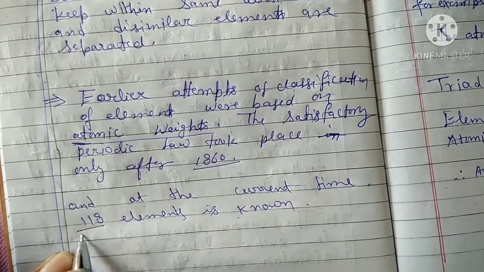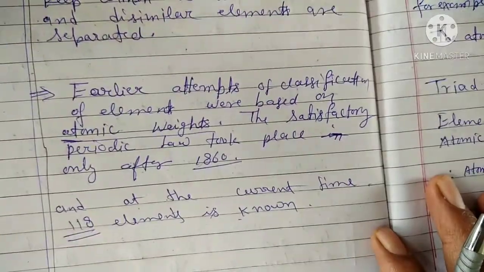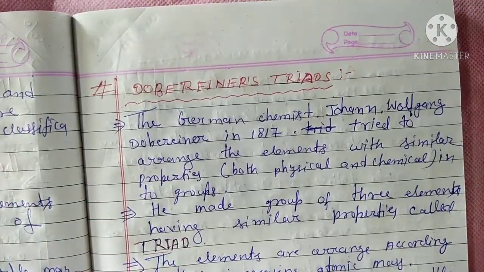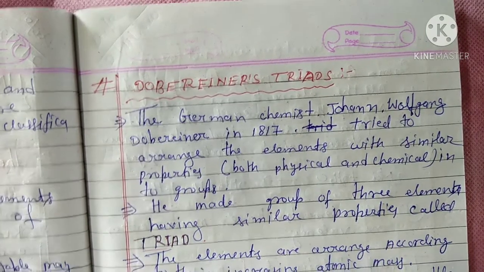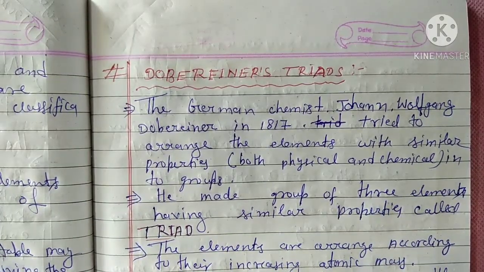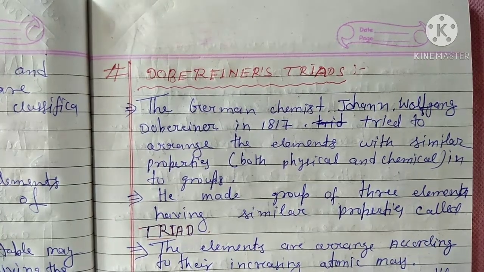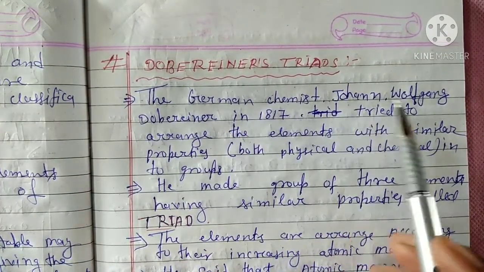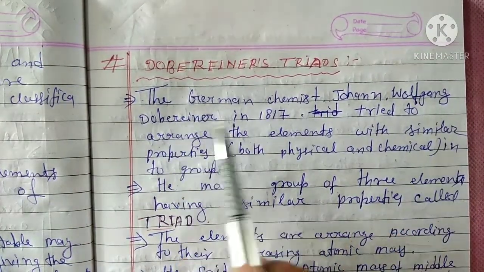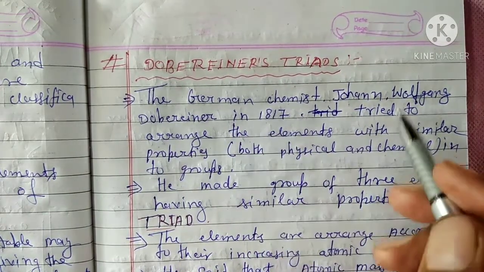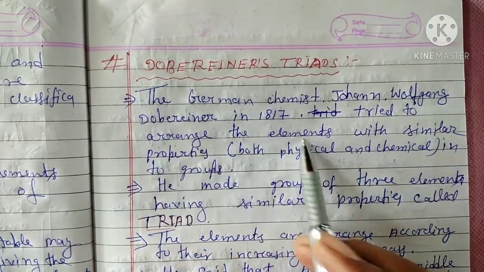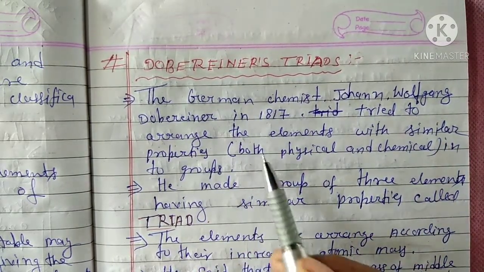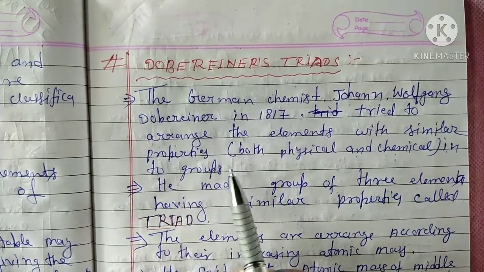Okay, 118 elements. So the first scientist, Dobereiner, tried to arrange the elements on the basis of atomic mass. The German chemist Johann Wolfgang Dobereiner in 1817 tried to arrange elements with similar properties, that means both physical and chemical, into groups.